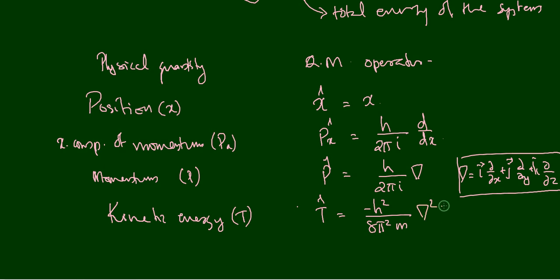That is the kinetic energy operator, where del square is equal to ∂²/∂x² plus ∂²/∂y² plus ∂²/∂z². That is the Laplacian operator. You already know this Laplacian operator.